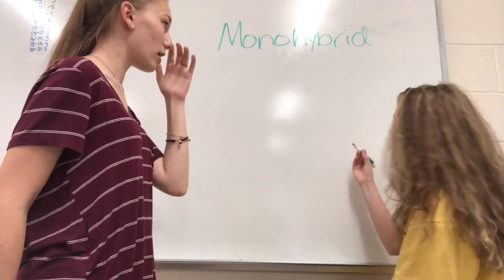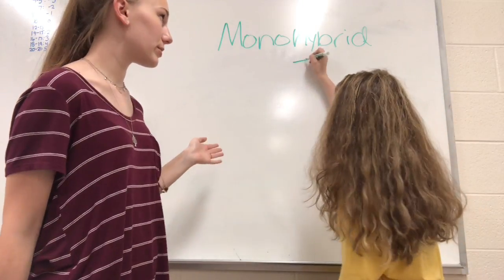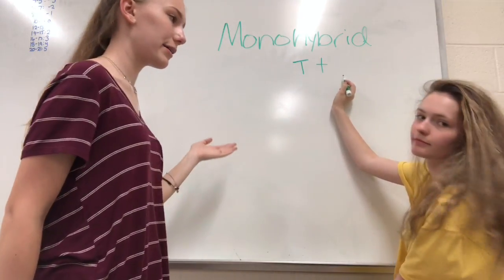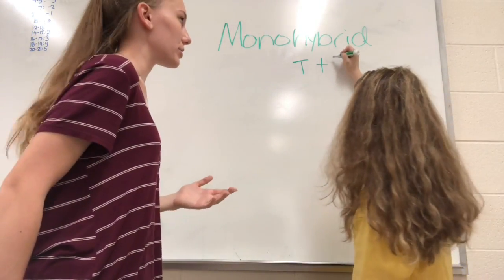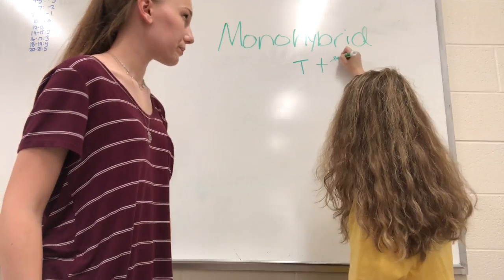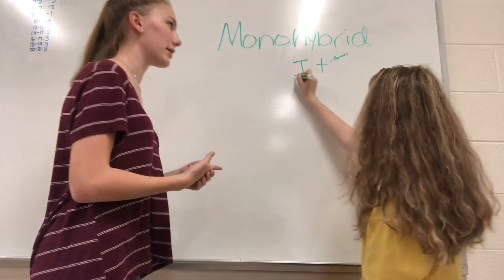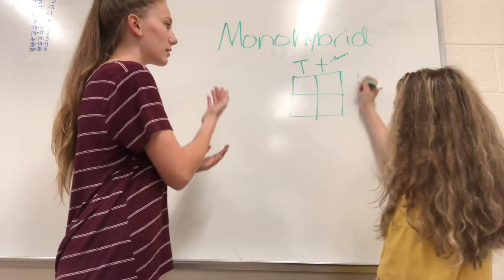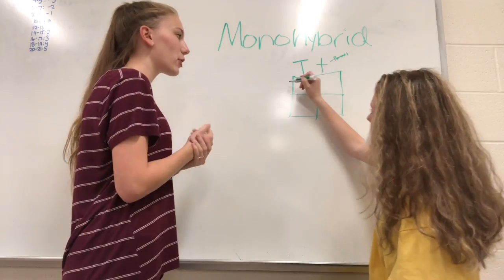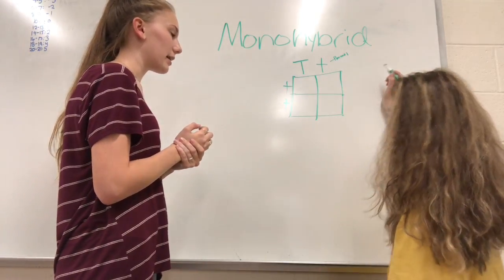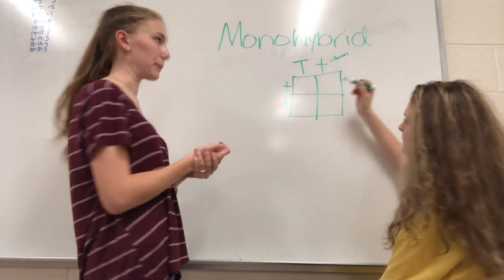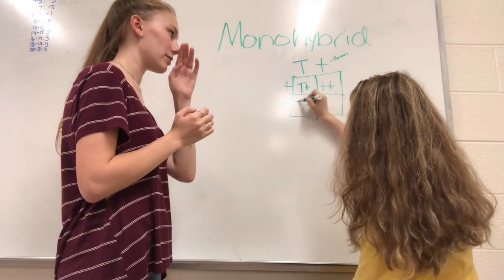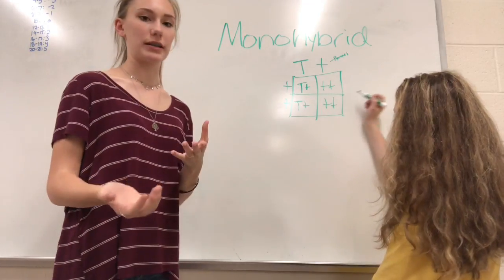Now, a monohybrid cross shows what genotype, which is what alleles an organism will have, based on what its parents' genotype was, which is their alleles. So if you take a heterozygous parent, if you take its alleles for tallness, which would be big T, little t, and you cross it with a homozygous recessive parent, it will show you what their offspring will look like.